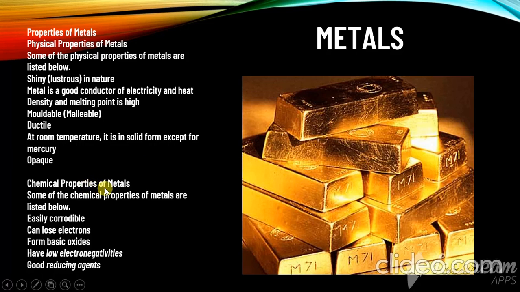And chemical properties are the same as the electrical properties, electricity and heat. They are easily corrodible. They can lose electrons and let electricity pass very easily through them. And they form basic oxides, which means they can lose electrons.